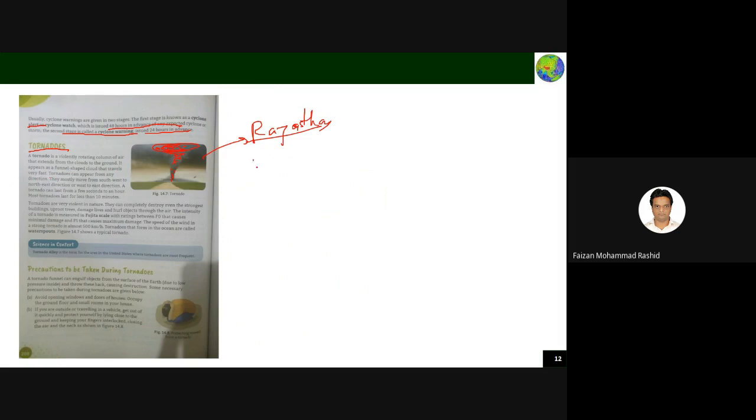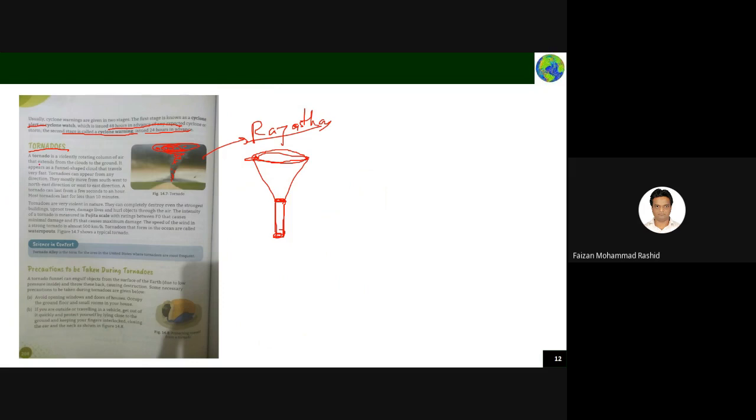Funnel shape means, you know what a funnel is? Funnel is something like this. People used to have it in their house in the previous days to fill oil from one bottle into another. So funnel shape is what? The bottom will be a small diameter, the top will be a larger diameter, and it will be conical in shape. That is called funnel shape. It appears as a funnel-shaped cloud that travels very fast.